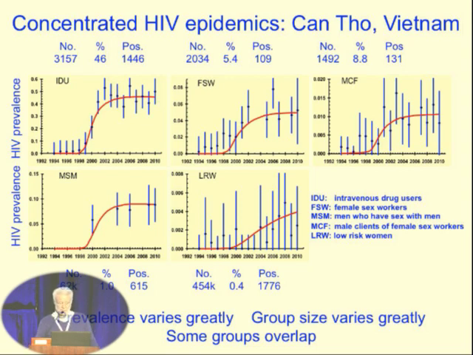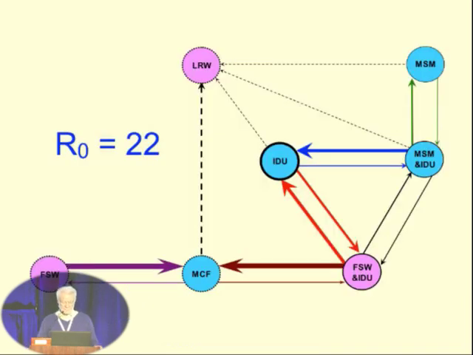It turns out that in order to fit the data, given the late, fast rise in intravenous drug users, the only way you can get a reasonable fit is if we assume that the epidemic started in the female sex workers and was then only introduced from that group into the intravenous drug using group. So the model already tells us something about the dynamics of what's actually happening on the ground.